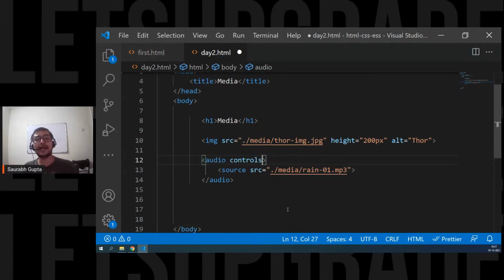Sometimes this thing happens: a particular audio format is not supported in some browser. I'll give you an example. Let's say MP3 is supported in Chrome, but MP3 is not supported in Mozilla. Now, you have put the MP3 in your website. That means if someone opens your website in Mozilla, they will be unable to hear your audio. So it's a bad user experience, right? Your site is working in Chrome, but not in Mozilla.